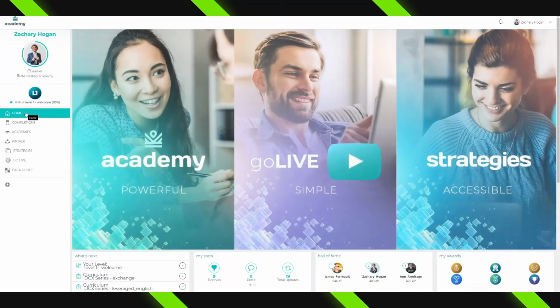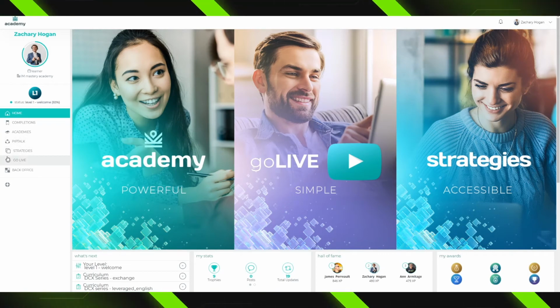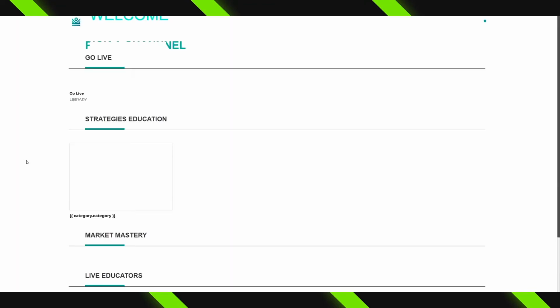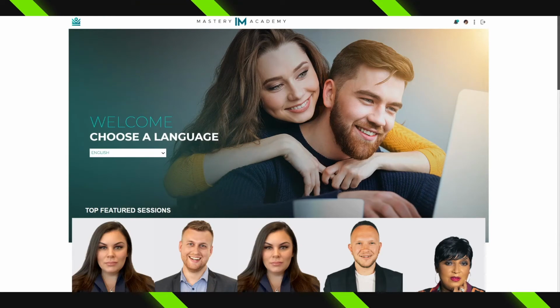Coming back to the home page now, what we're going to do next is take a look at phase 2, which is, of course, Go Live. You can see that there's a button over here on the left-hand side that says Go Live. Once you click it, it's going to bring you into the Go Live section of the back office.